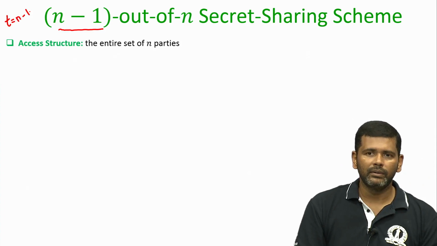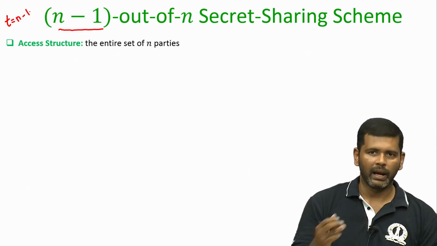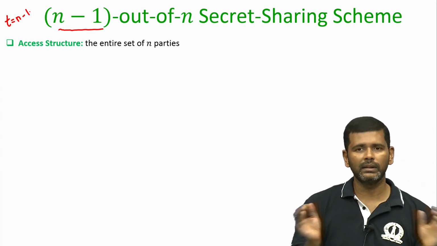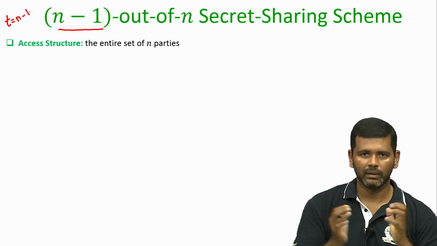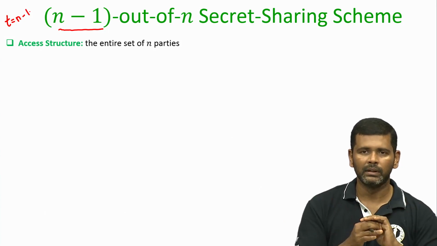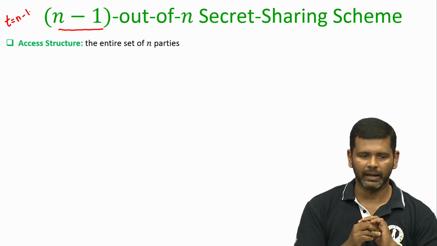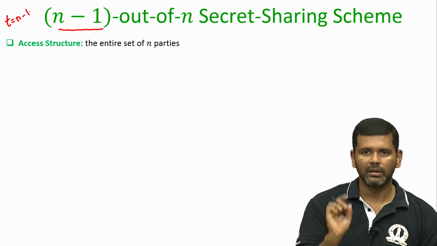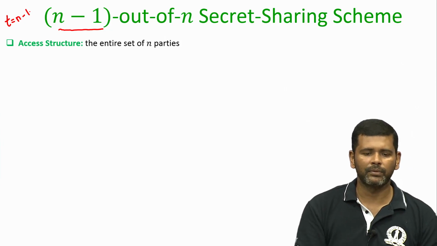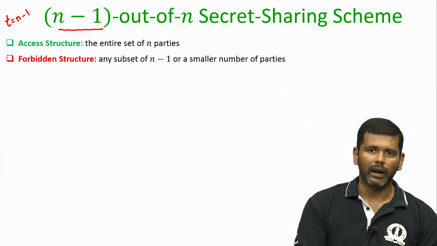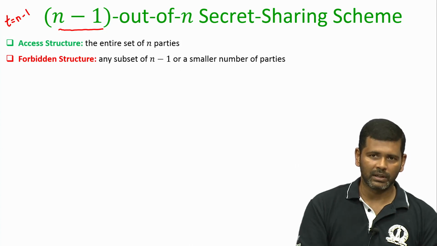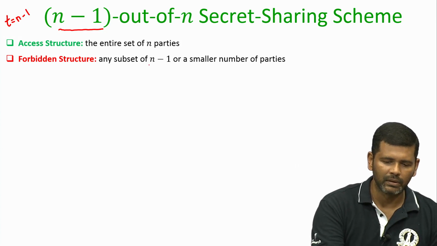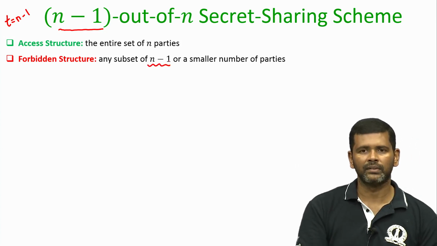Namely, here you require a sharing mechanism in such a way that only when all the n shareholders make their shares available, then the secret can be reconstructed back. Namely, your access structure consists of just one subset, the entire set of n parties, and hence your forbidden structure or unauthorized subsets will consist of n minus 1 or fewer parties.